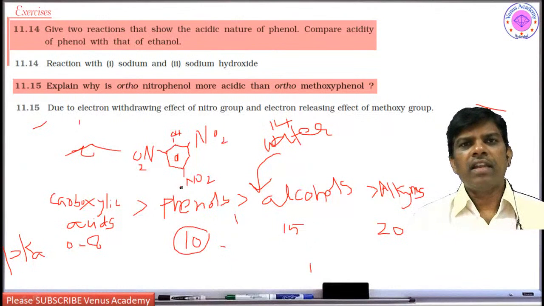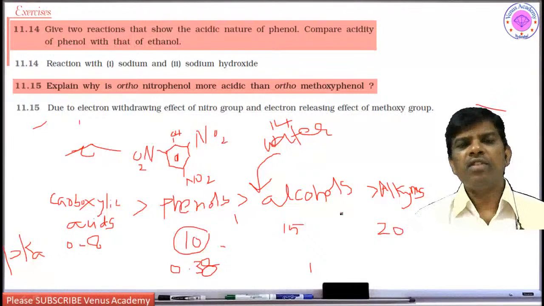Trinitrophenol is not an acid as such, but since it is highly acidic in nature, it is also known as picric acid. Do you know the pKa value of this? 0.38. So it is a strong acid. Yes students, picric acid is acidic because of the electron withdrawing nature of these nitro groups.